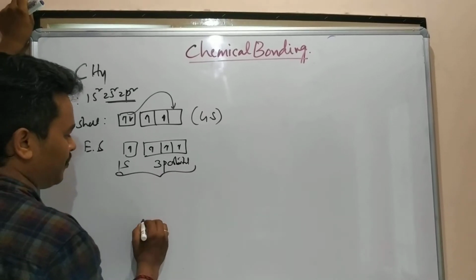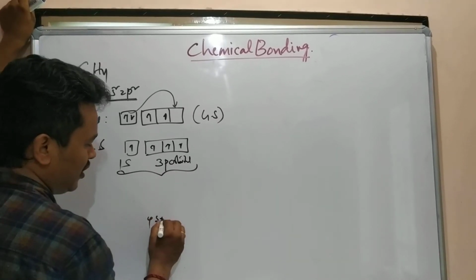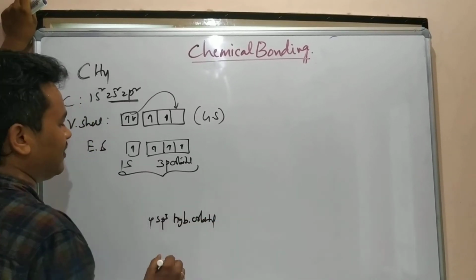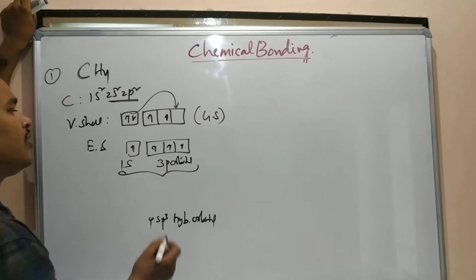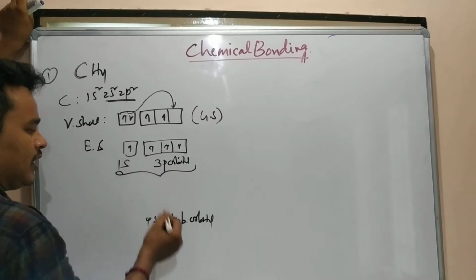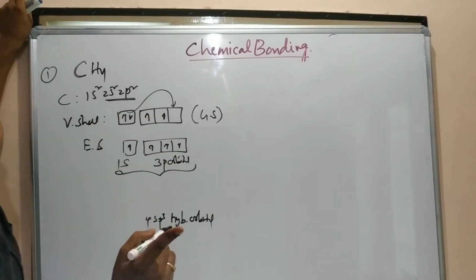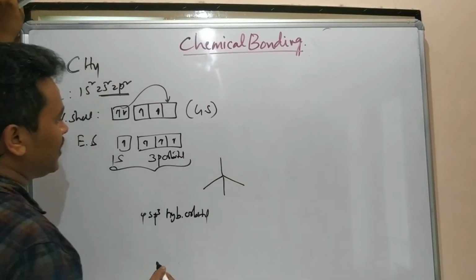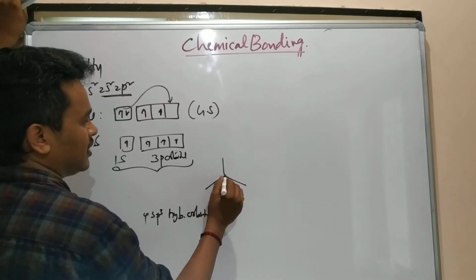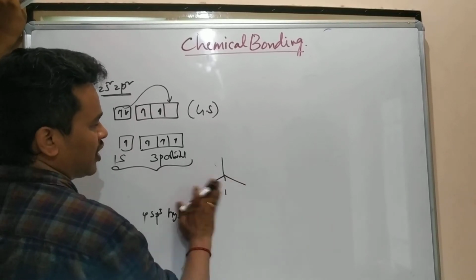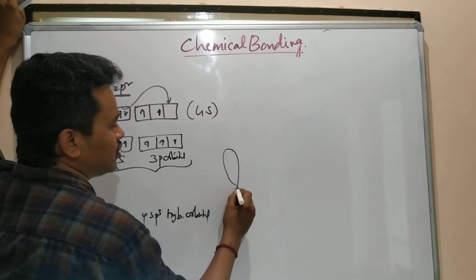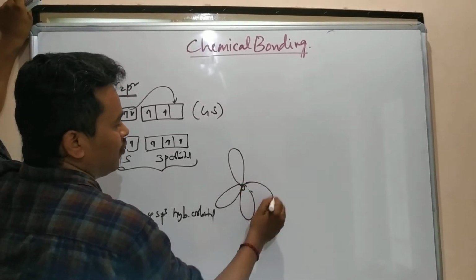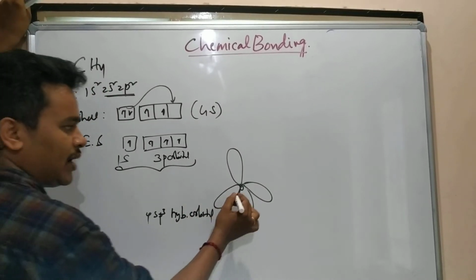How many have to form? 4. What are they? 4 sp3 hybridized orbitals. What shape are they going to form? sp3 means immediately what has to come into the mind? Tetrahedral. So I will write the tetrahedral shape here. It is one lobe; first lobe, second lobe, third lobe and fourth lobe. It is tetrahedral. This is only about carbon.